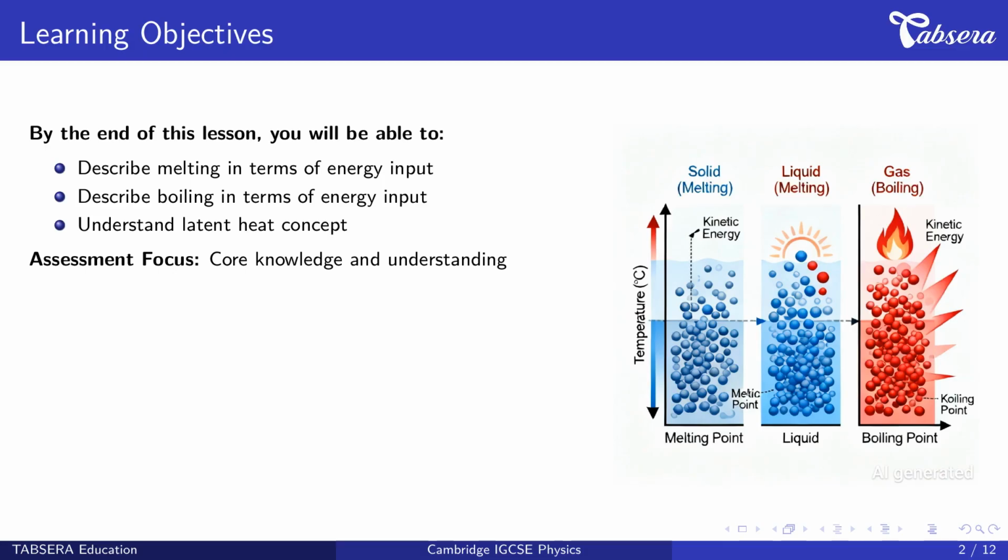By the end of this lesson, you will be able to, first, describe melting in terms of energy input without temperature change. This means understanding that ice becomes water when energy is added, but temperature stays at 0 degrees Celsius. Second, describe boiling in terms of energy input without temperature change. Water becomes steam at 100 degrees Celsius, requiring continuous energy input. Third, understand the latent heat concept. This is the energy needed for state changes without temperature change.